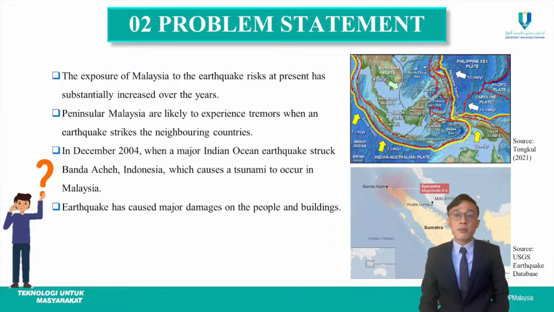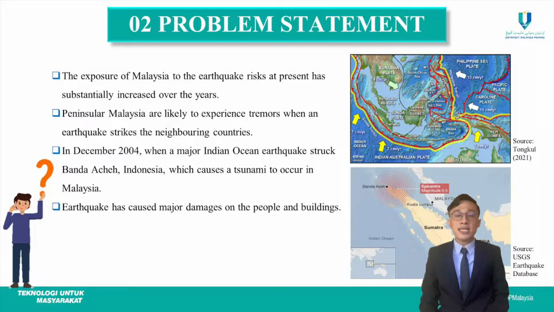So as I mentioned earlier, Malaysia is known to be the country that is free from earthquake and volcanic eruption. However, the exposure of Malaysia to the earthquake risk at present has substantially increased over the years. This is because the active plate tectonic, such as in Indonesia, has moved a few centimeters every year, which has caused it to be closer to Malaysia. Therefore, due to the movement of the plate tectonic, the countries in Peninsular Malaysia are likely to experience tremors when regional earthquakes strike the neighboring countries such as Indonesia.